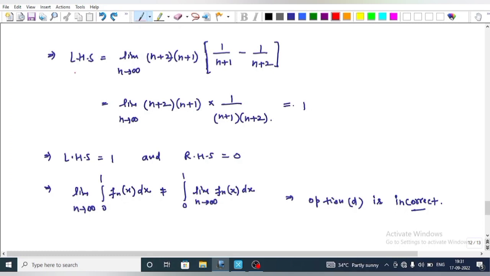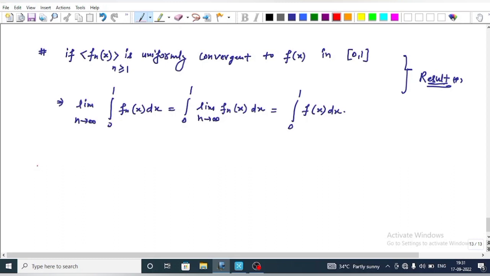This implies that the left hand side is equal to limit n tends to infinity (n+2)(n+1) times [1/(n+1) minus 1/(n+2)]. Further, after simplification, this is limit n tends to infinity (n+2)(n+1) times 1/((n+1)(n+2)). This cancels with this, which implies 1. So the left hand side is equal to 1 and the right hand side is equal to 0. This implies that option D is incorrect.